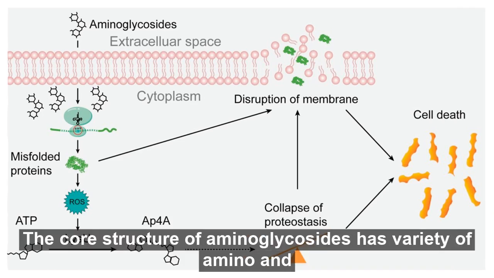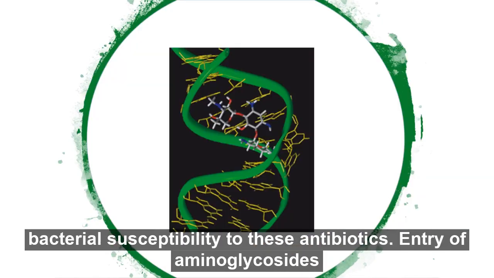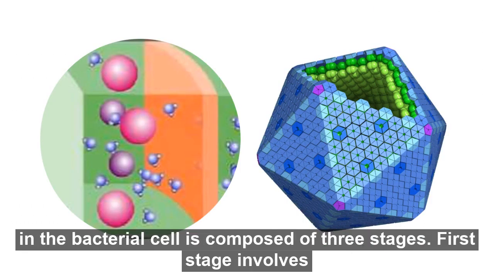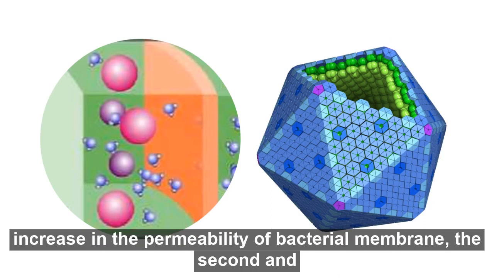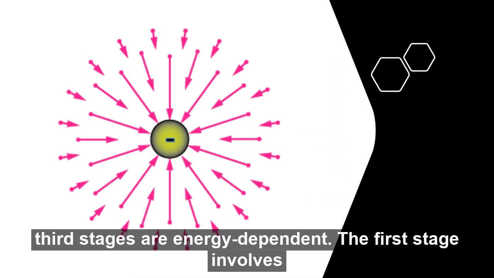The core structure of aminoglycosides has a variety of amino and hydroxyl substitutions that influence the mechanism of action and bacterial susceptibility to these antibiotics. Entry of aminoglycosides in the bacterial cell is composed of 3 stages. The first stage involves an increase in the permeability of the bacterial membrane. The second and third stages are energy dependent.